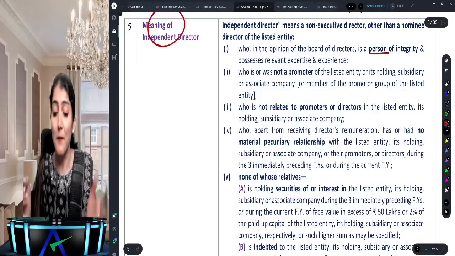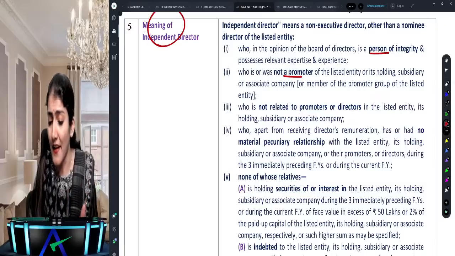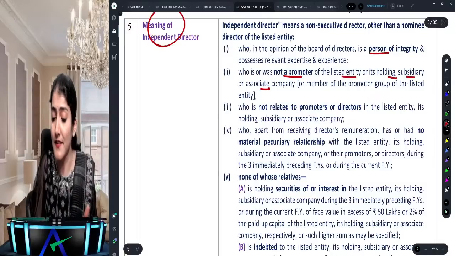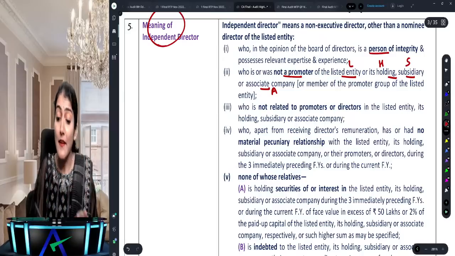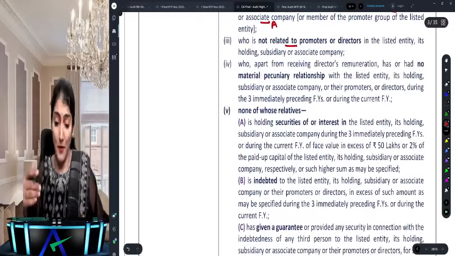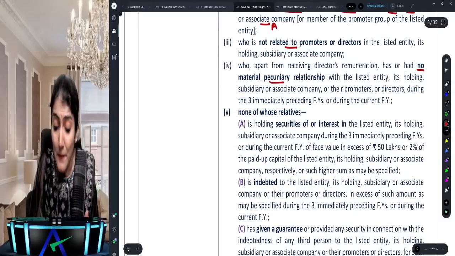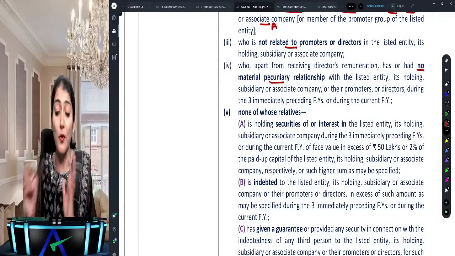That says he should be a person of integrity, not a promoter of the listed LHSA. Everywhere it is LHSA. What is LHSA? Listed entity, holding, subsidiary and the associate company. Then he is not related to the promoters. He is not a promoter. He is not related to the promoters. Then has no material pecuniary relationship with, again, LHSA PD. PD is what? Promoter director.